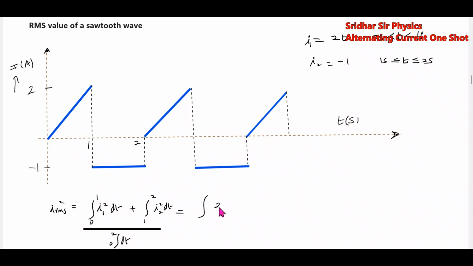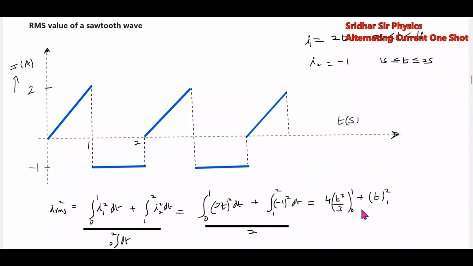I1 square, this will be 2t whole square from 0 to 1. I2 square, this will be minus 1 whole square dt from 1 to 2. This will be 4 t cube by 3 from 0 to 1, plus t from 1 to 2, divided by 2.